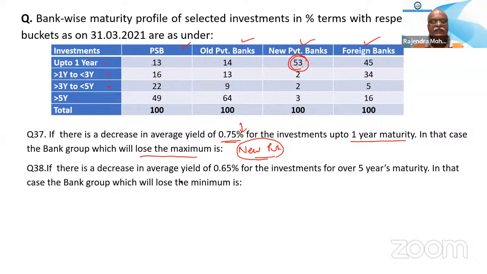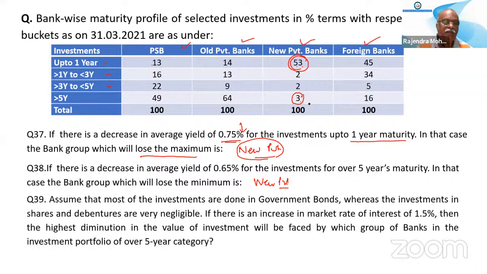If there is a decrease in the average yield at 0.65% for the investment for over 5 years maturity, which bank will lose the minimum? New private bank. So again, new private bank, because this is over 5 year, minimum is of this bank only. So they will be losing the less amount.